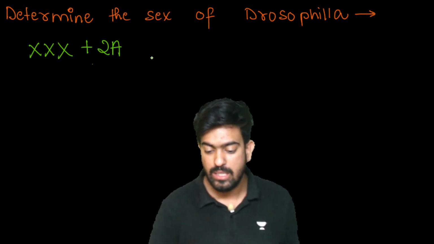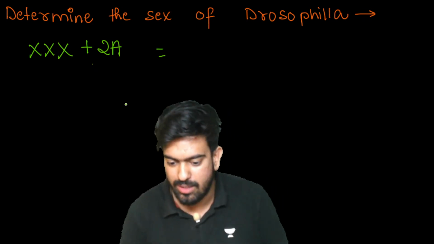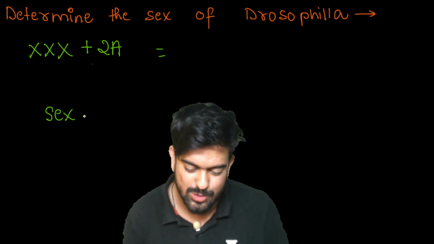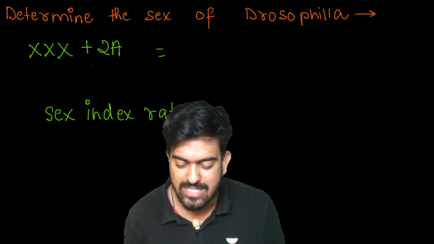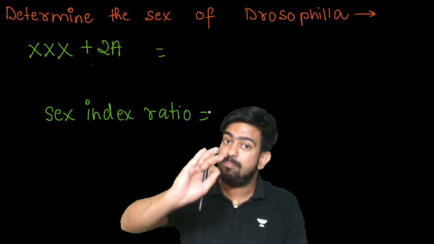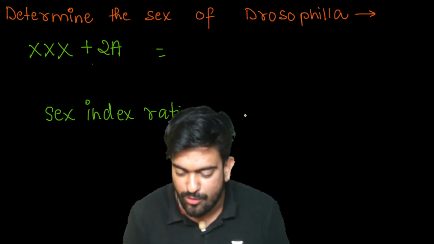So here what's happening? How to calculate the sex index ratio? I haven't told you the formula yet. Sorry. So see here, the formula for sex index ratio is: number of X chromosomes upon number of sets of autosomes.